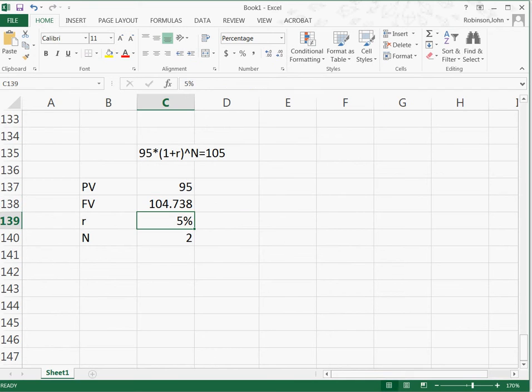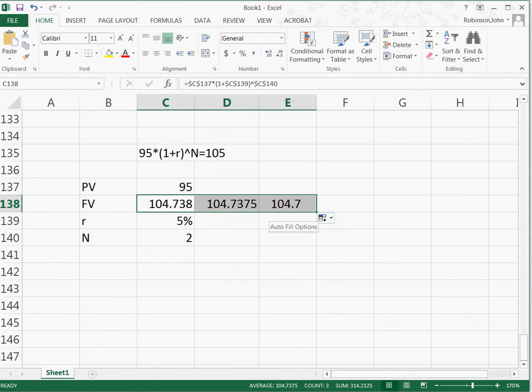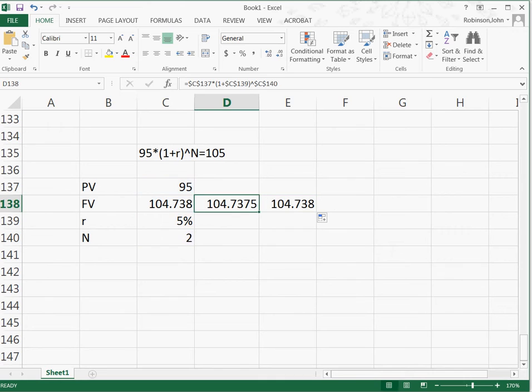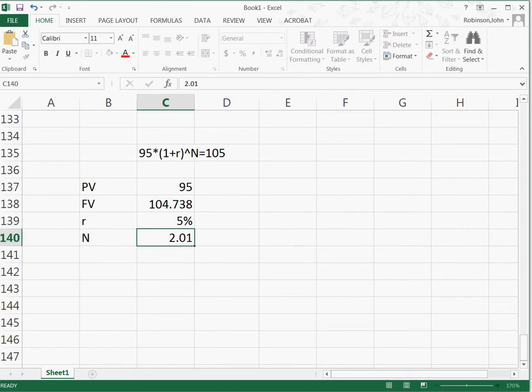So we're too small, right? We're too small, so we need a little bit more time to get to 105. So let's try 2.01. Not quite. 2.03. 2.08. Oops. That's too far. 2.06. We're getting closer. So we can do guess and check by hand, but in fact, Solver will do that guess and check for you and quit when it gets close enough to the answer that you are looking for. So it's important to recognize that Solver does guess and check, and that means you have to give it a